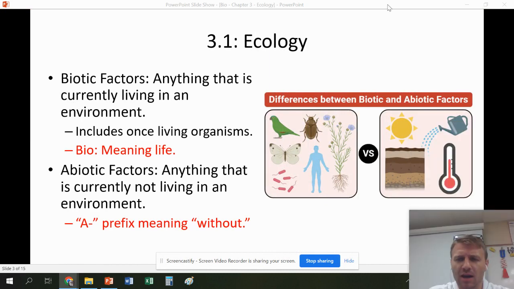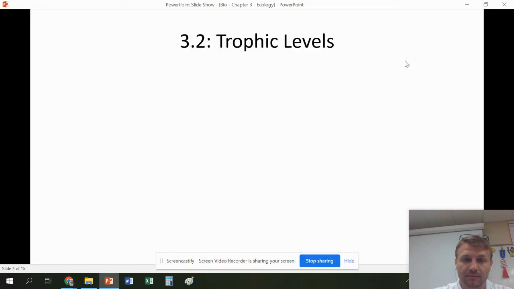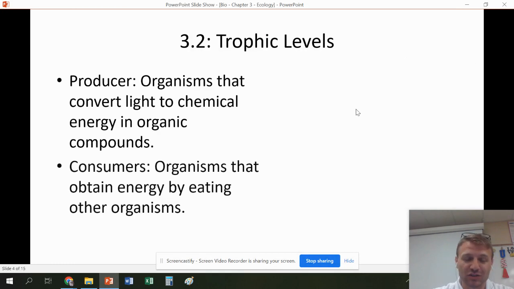So what's the difference between biotic and abiotic? Biotic factors are anything that's living. That includes once living organisms. Think bio meaning life. And then abiotic factors are factors that aren't living. Think A in front of biotic means without. So think abiotic, not living, biotic, living. And that's all for 3.1. It's a very, very short section.